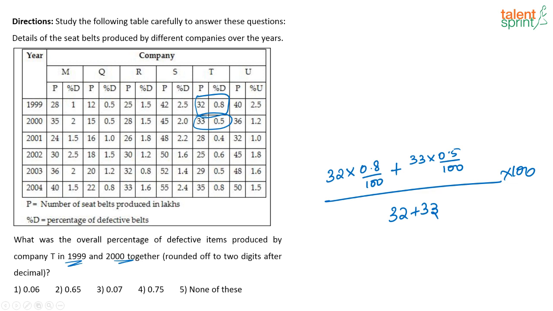So what will be the answer? The answer will be (32 into 0.8 plus 33 into 0.5) by 100 divided by 65. So you will have, this is nothing but 25.6 plus 16.5.